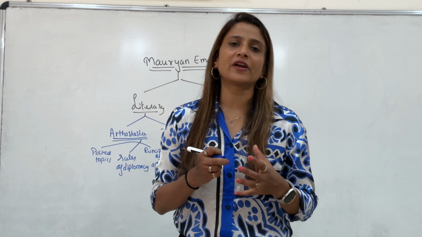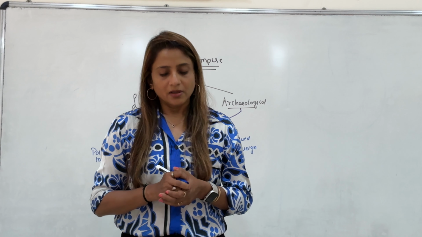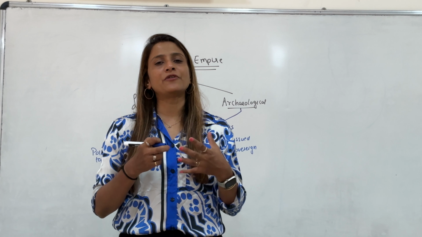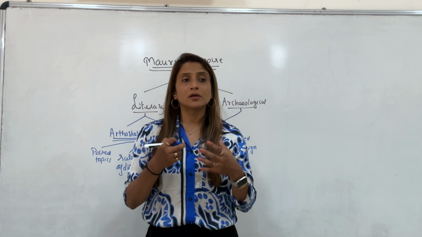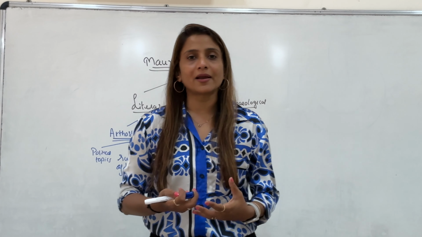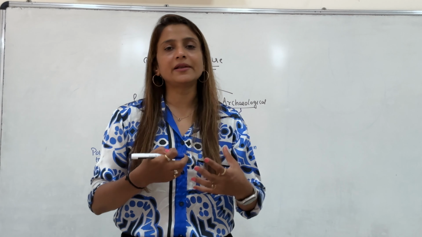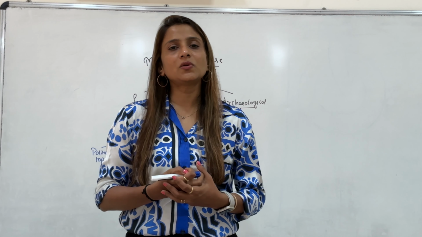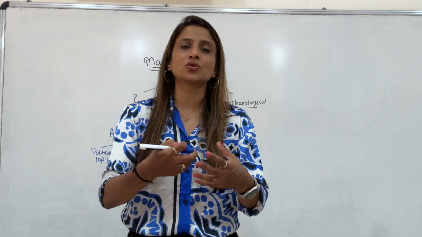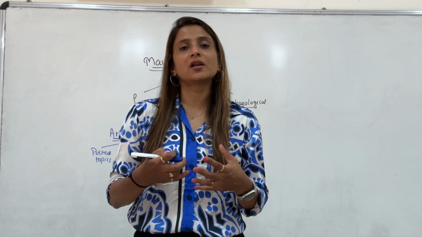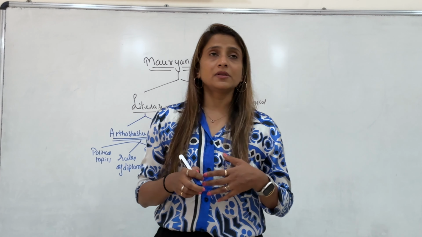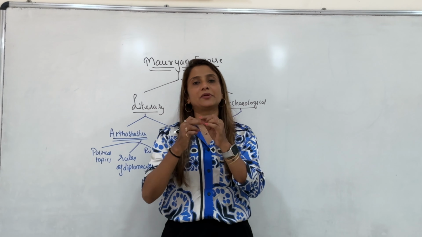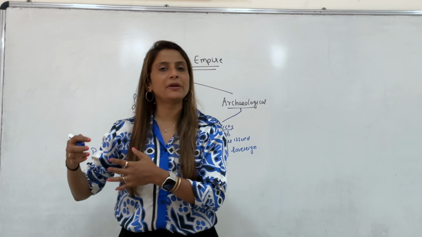Ashoka's edicts are very famous. They are the most important source of information about the Mauryan Empire. When you understand Ashoka's edicts, you will get to know a lot of information about Ashoka, and in general you will get information about the Mauryan Empire. These edicts were inscribed on rocks and on pillars.